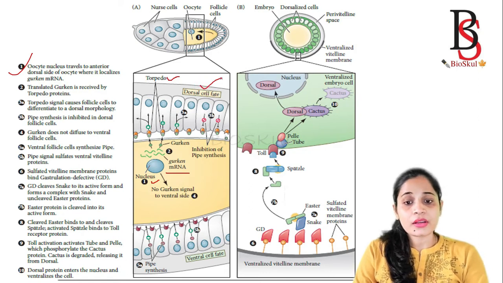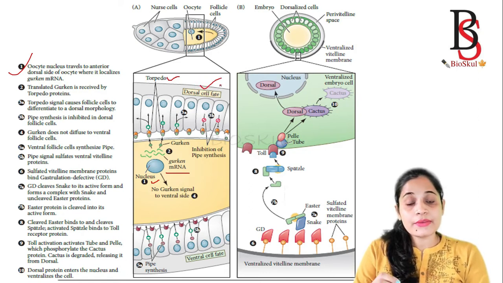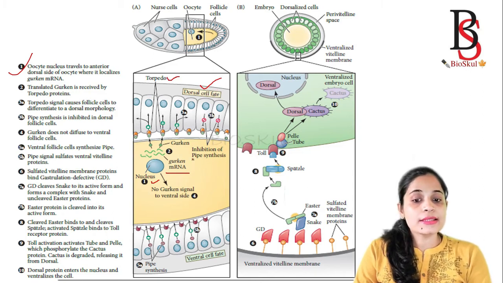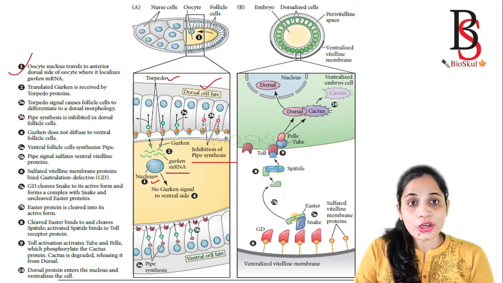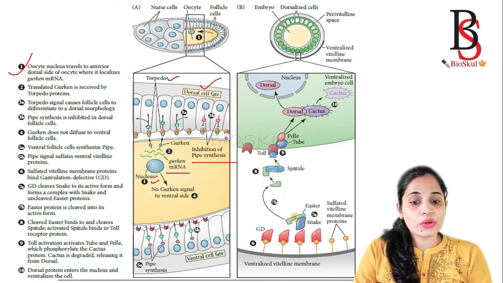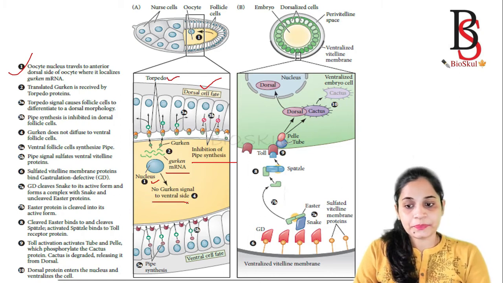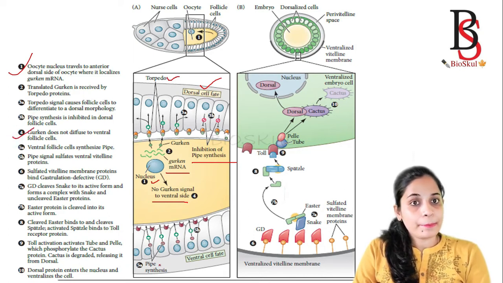As the follicle cells differentiate into the dorsal cell fate, they inhibit the synthesis of pipe. As I told you before, the Gurken signal can diffuse only a short distance, so there is no Gurken signal to the ventral side. Then the ventral cell fate will synthesize the pipe.